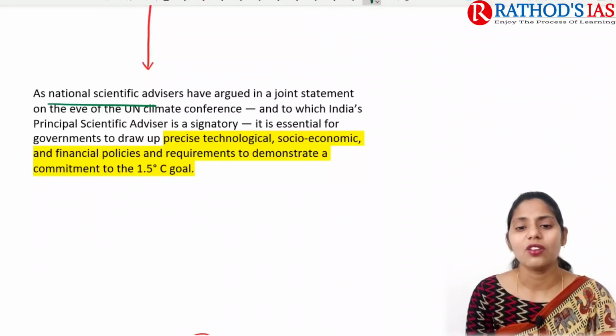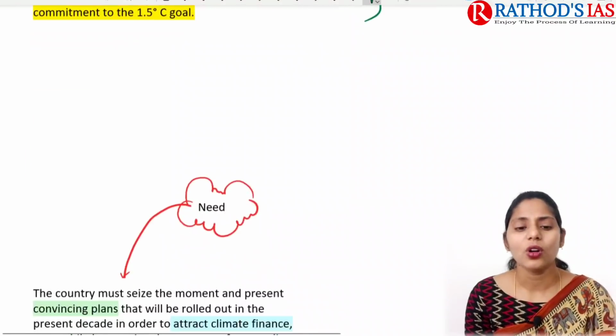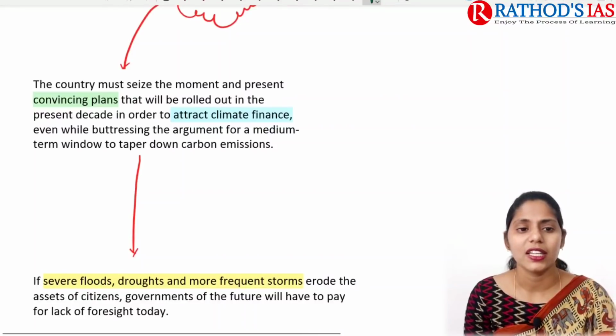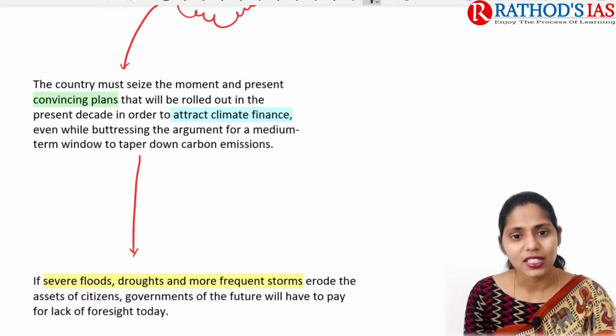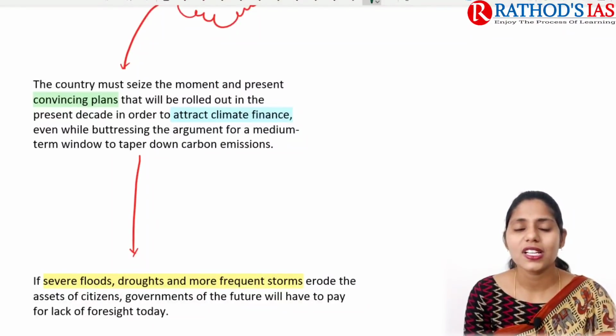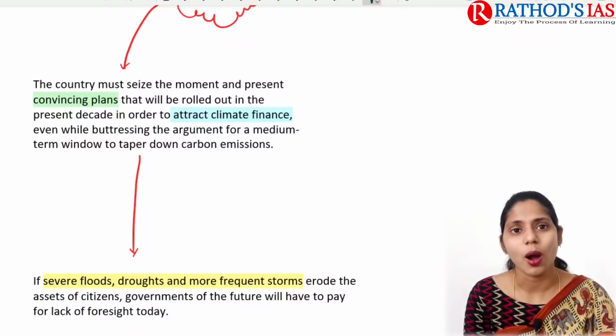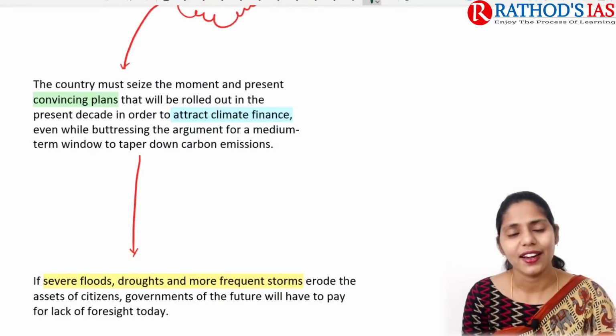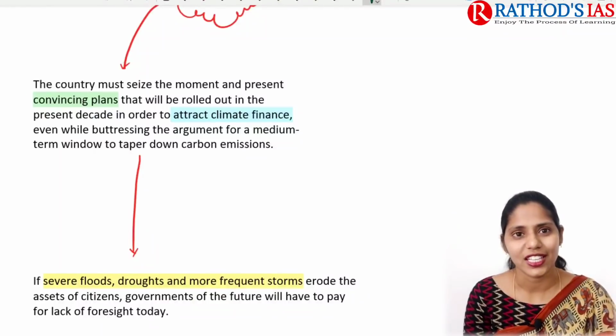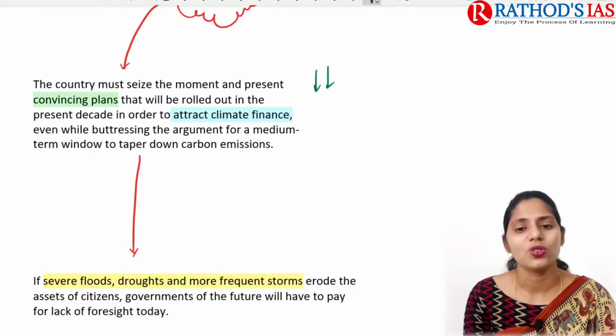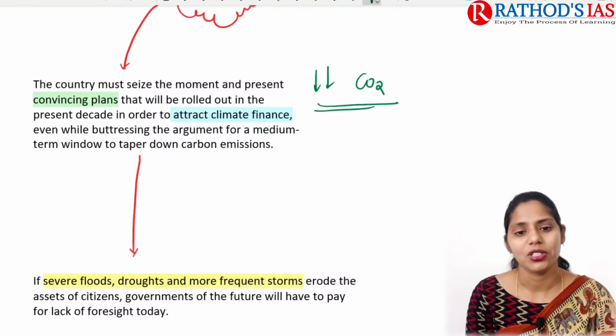So these are the things that we need to focus on. And if you're talking about what can be done here, the country must seize the moment and present some convincing plans before COP26 such that we can attract climate finance, such that we can come up with proper infrastructure, etc. Finally, that will help in reducing carbon dioxide emissions.